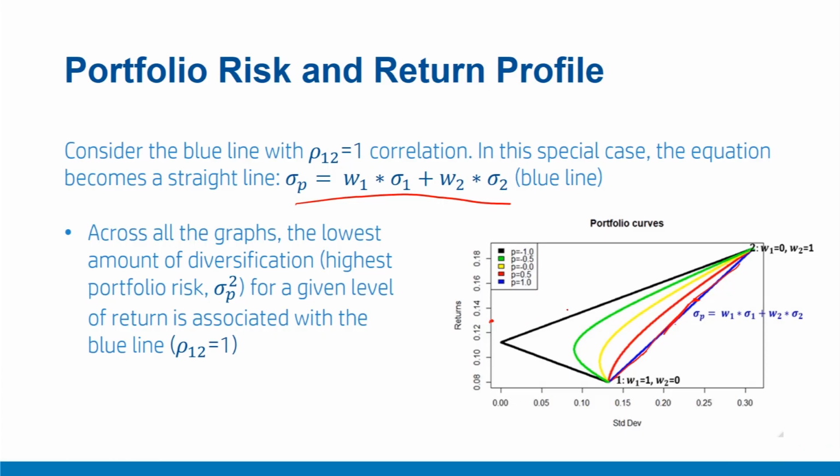We'll discuss the minimum and other combinations also, but it is very easy to see here that the maximum risk is obtained for this particular line. In this line there is no diversification, and the equation of risk sigma p is simply the weighted average of risk between two securities, that is W1 times sigma 1 plus W2 times sigma 2, something similar to the weighted average of returns as we computed.